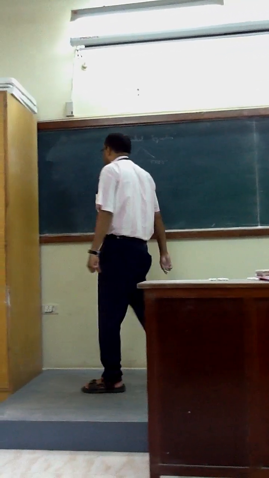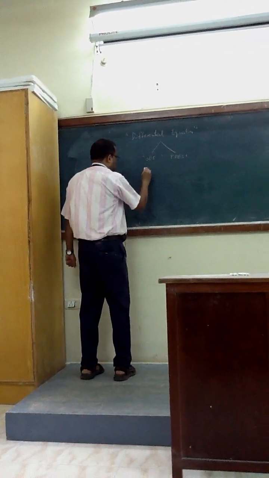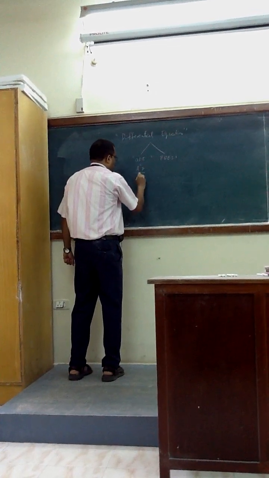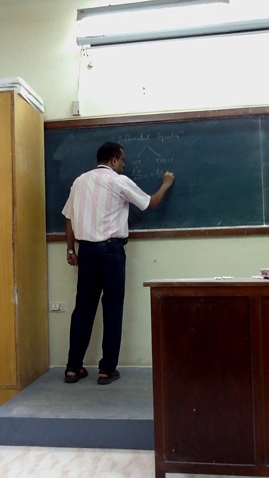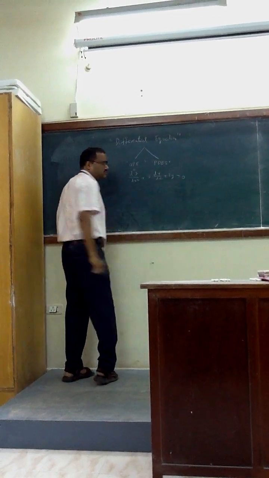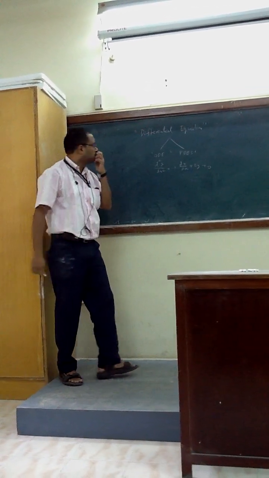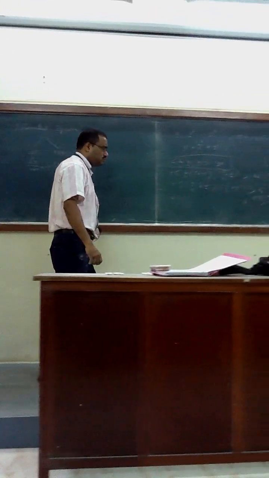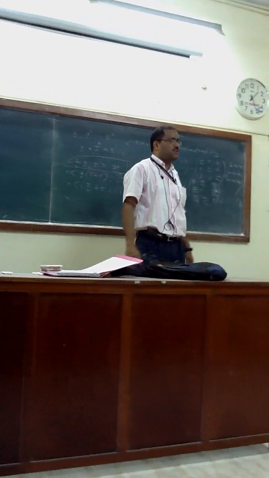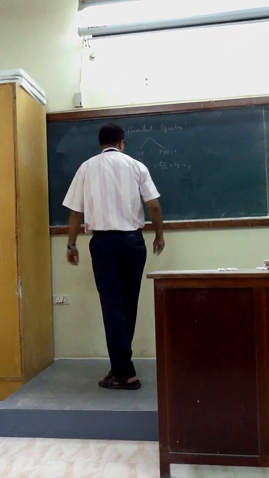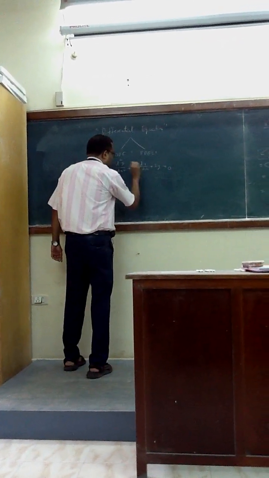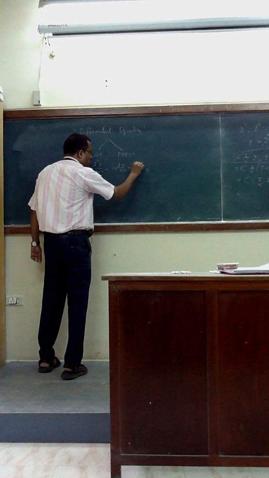Ordinary differential equations, so d2y/dx square plus 3 dy/dx plus 2y equals 0. This kind of system. It is possible to have an analytical solution, but sometimes we may have this type of system, with y to some power, this kind of system.